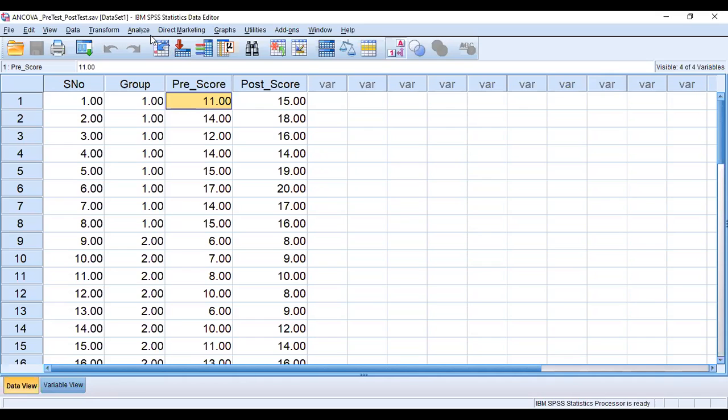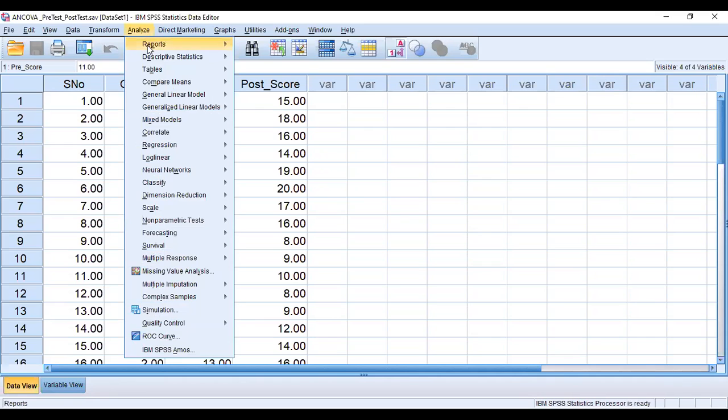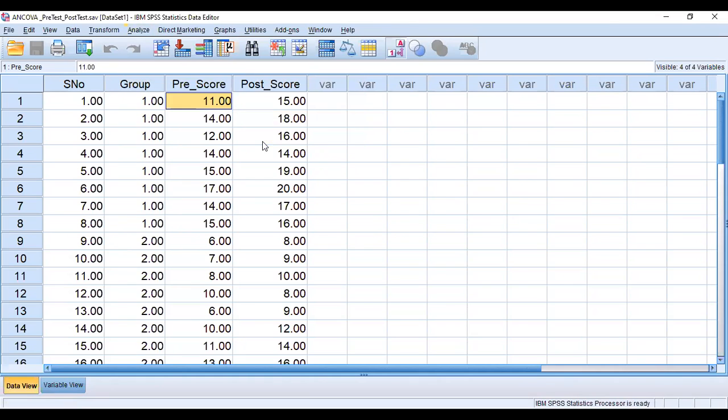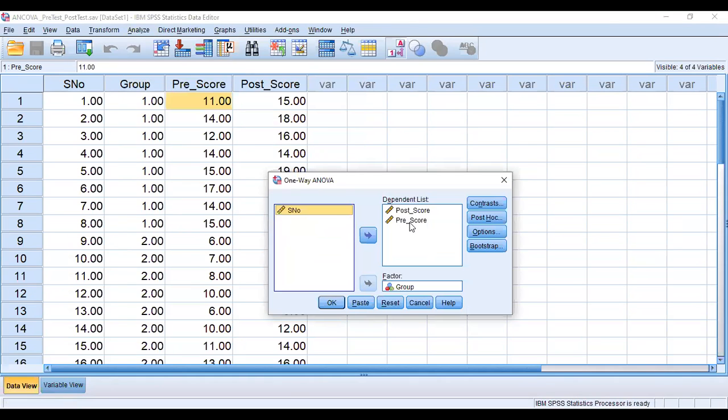When we run it, we compare means using a one-way ANOVA, especially for the post-test score. We are interested to know, at the end of the course, whether there exists any significant difference between these three groups.